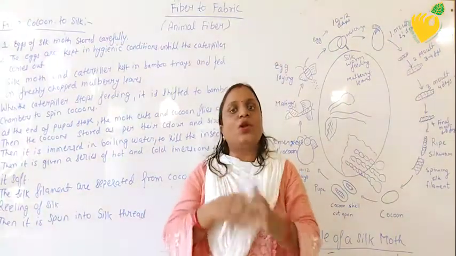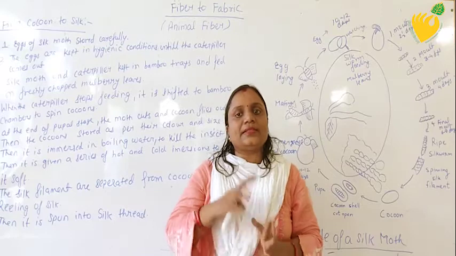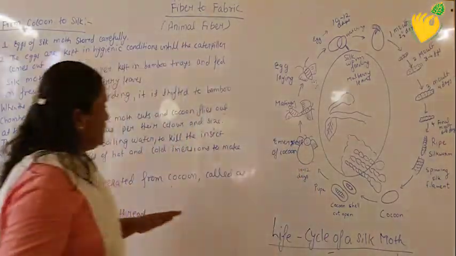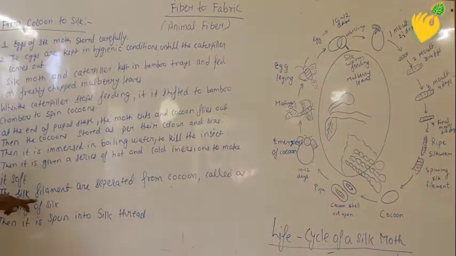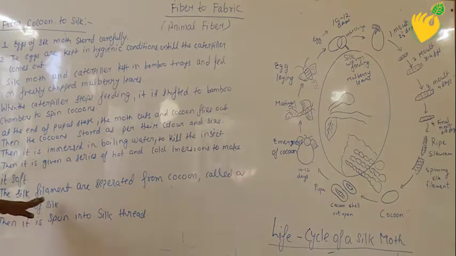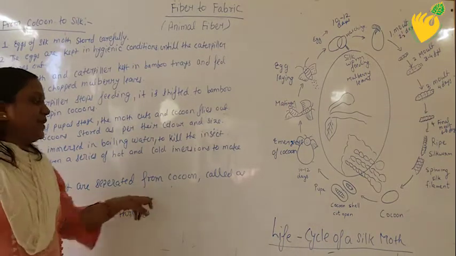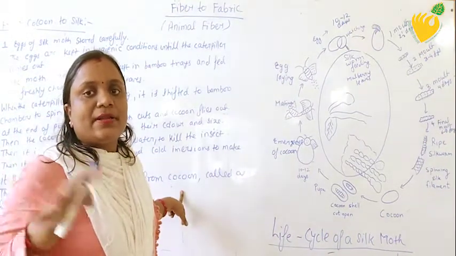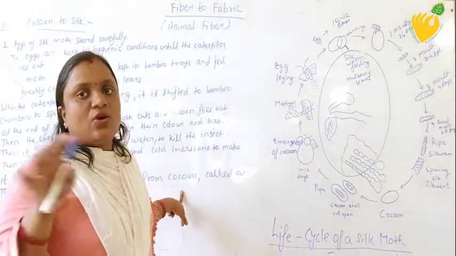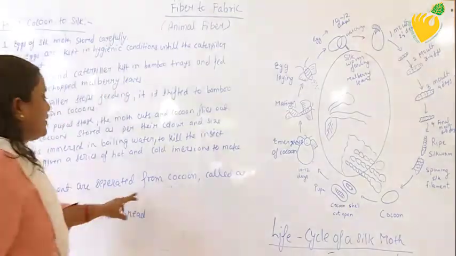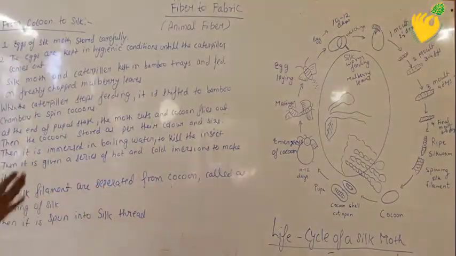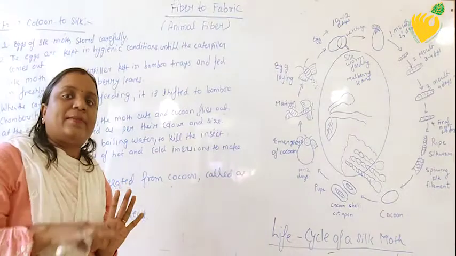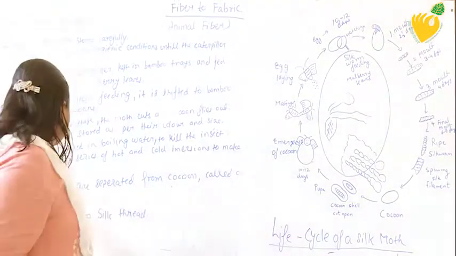Alternate hot and cold process is done for making the silk fiber soft. Okay. The silk filament, then after that at the ninth stage, the silk fibers are separated from cocoon. When it is immersed in alternate hot and cold water, then silk fiber is separated from cocoon, and the process of separation of silk fiber from cocoon is called reeling.